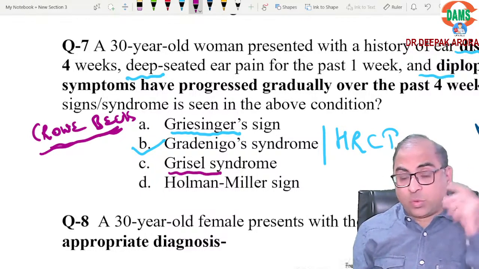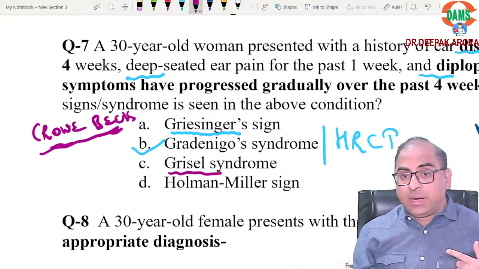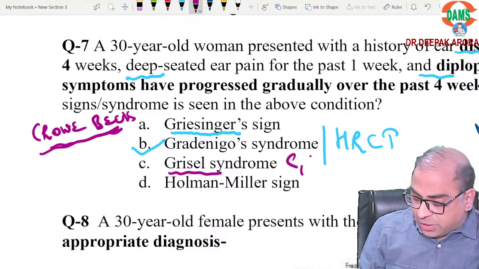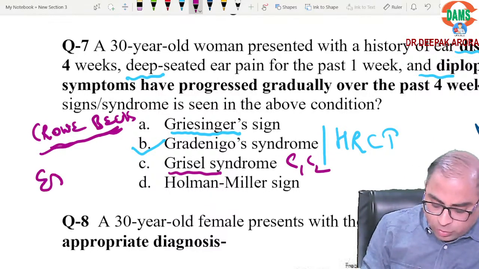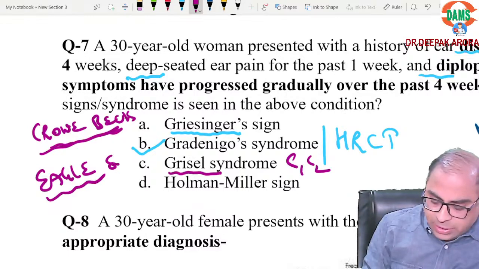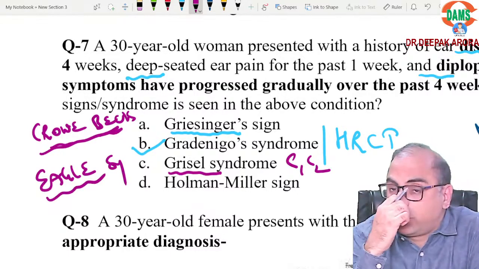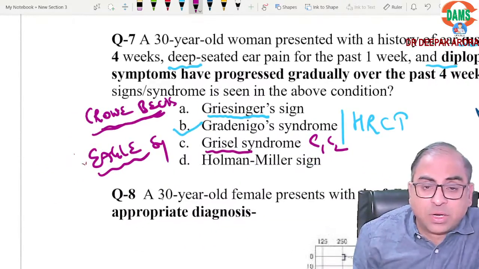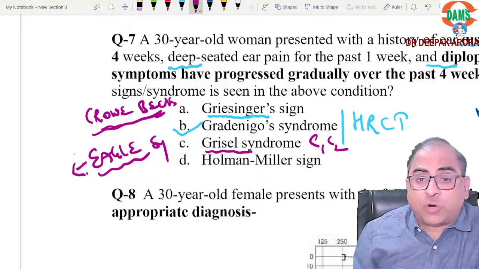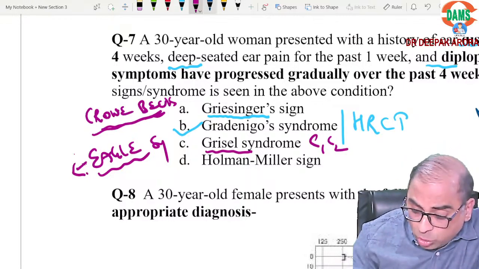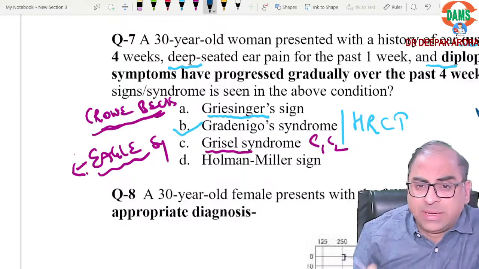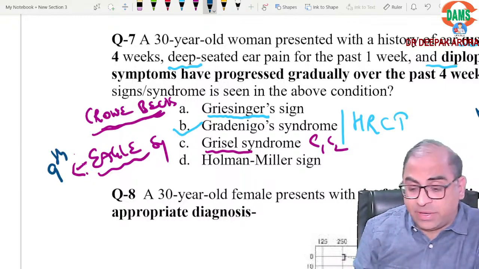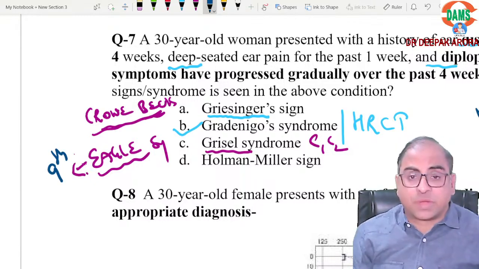Grisel syndrome we have already learned. One MCQ on Grisel syndrome, clear. Yeah, slip of tongue: Grisel syndrome is C1, C2 subluxation. Eagle syndrome, if the examiner asks you about Eagle syndrome, that is long styloid process. So don't confuse these two. Eagle syndrome, long styloid process, that is your indication for tonsillectomy. One important MCQ on Eagle syndrome. Everyone listen carefully. They can ask you how the pain is going to the ear: 9th nerve. Revise with me. Eagle syndrome, long styloid process, 9th nerve.